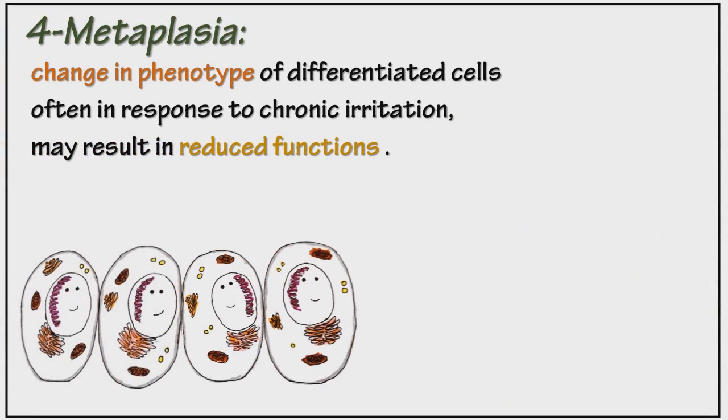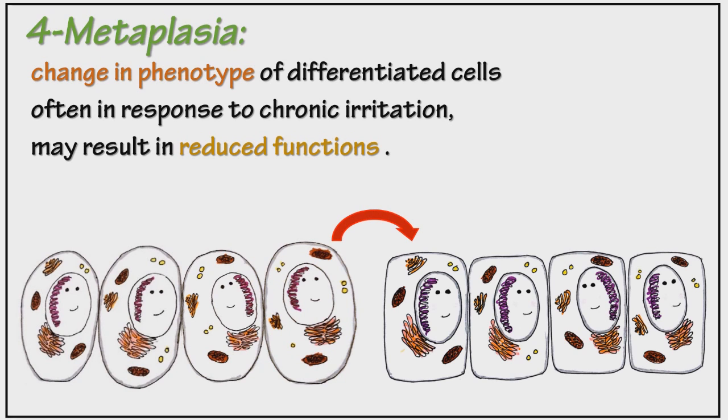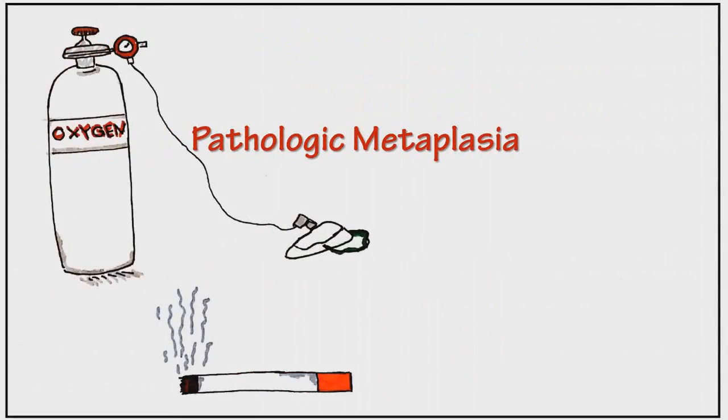The final type is called metaplasia. It is a change in phenotype of differentiated cells, often in response to chronic irritation, and may result in reduced functions. An example is the smoker's bronchi and trachea cells, which change in phenotype to be able to survive the noxious chemicals in the smoke.